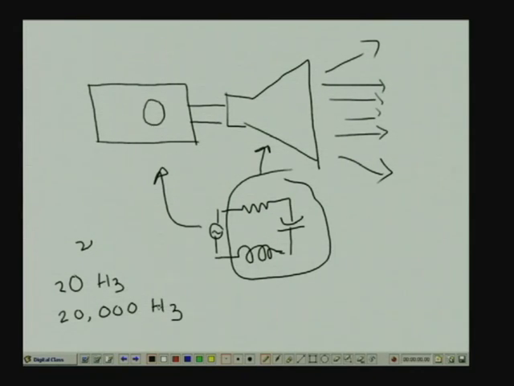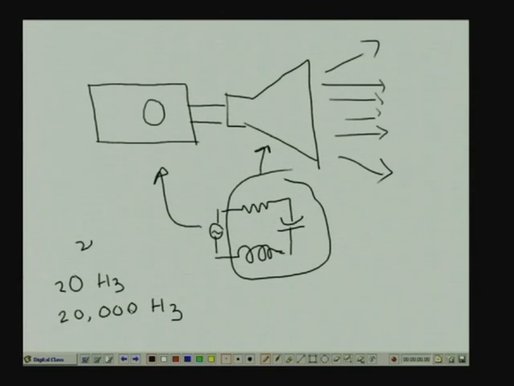So, the signal produced by the voltage source you can decompose into a superposition of signals of different frequencies, and the frequencies vary in this range, and we would like the speaker to produce sound more or less of the same amplitude for signals in this large range from 20 hertz to 20,000 hertz.